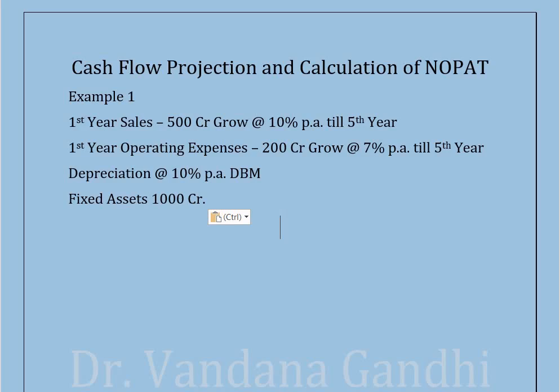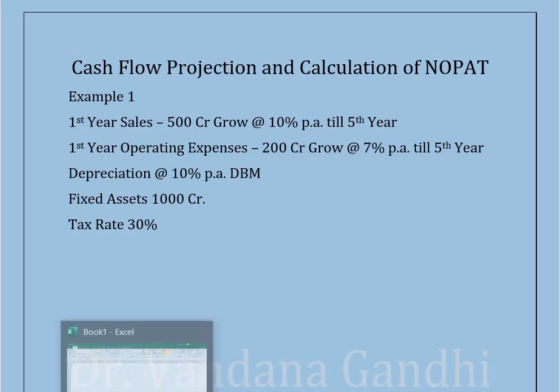First year sales of the organization is 500 crore, which will grow at the rate of 10% per annum till 5th year. First year operating expenditure is 200 crore and which will grow at a rate of 7% per annum till 5th year. The depreciation rate is also provided to us, that is 10% DBM, that is diminishing balance method, and fixed assets of the organization stood 1000 crore. One more information that we need over here is the rate of tax. So tax rate is assumed to be 30% on the EBIT, right?